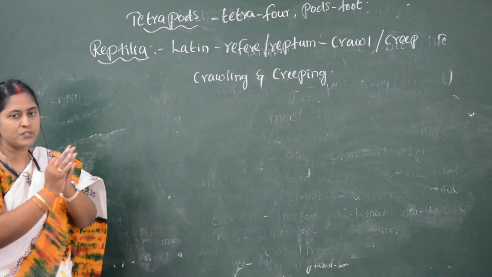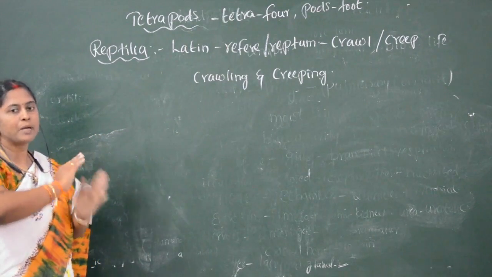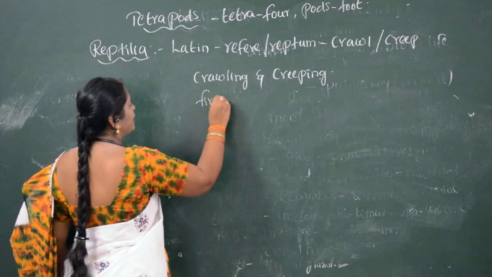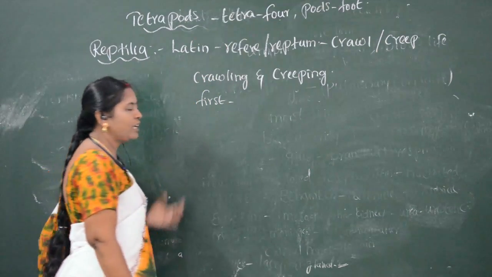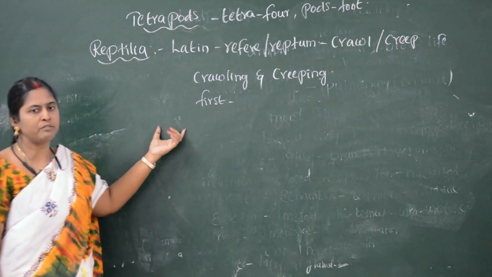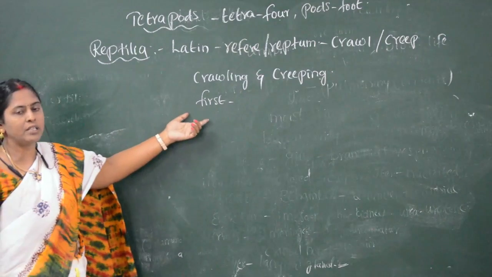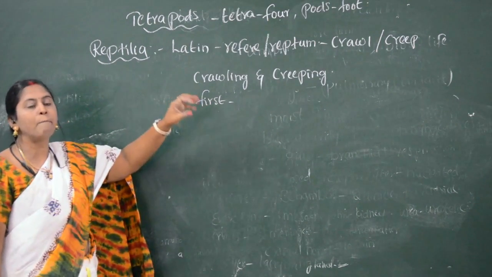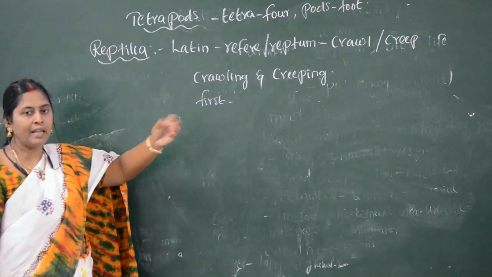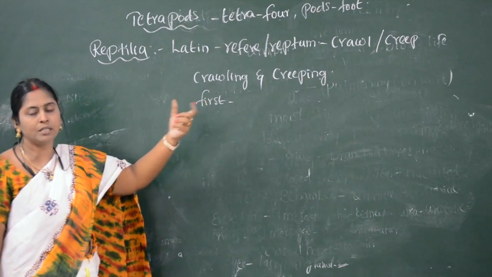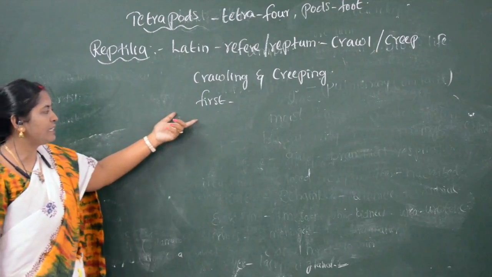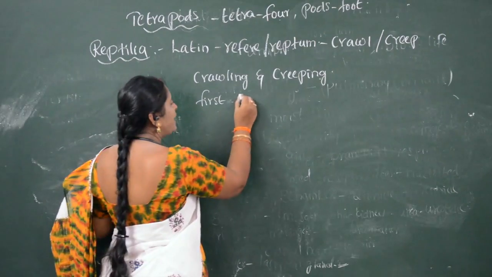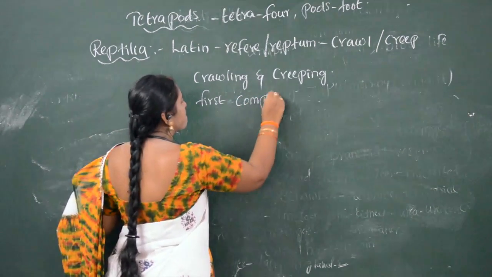These are the first vertebrates which came completely onto the land. Why are we calling it completely? Amphibians also, I have said the same point. These are the first vertebrates which came onto the land, but not completely, because they still have an attachment with the water. Which organisms? Amphibians. Whereas in Reptilia, these are the first vertebrates which are completely present on the land.